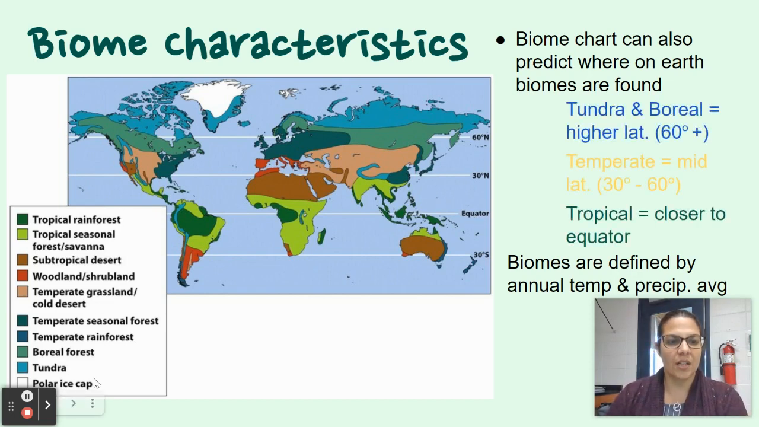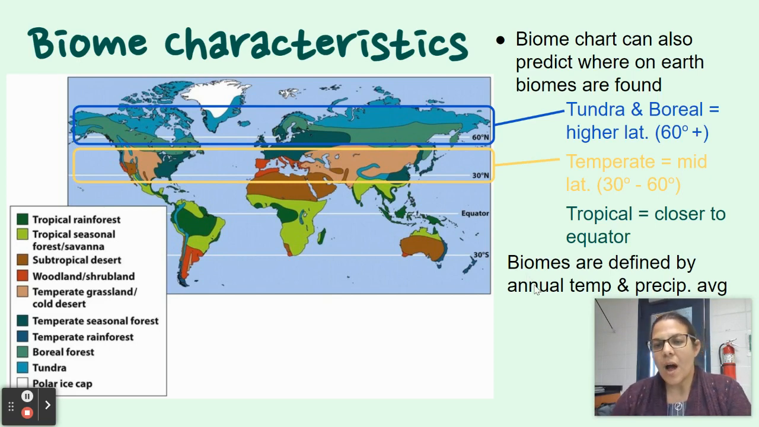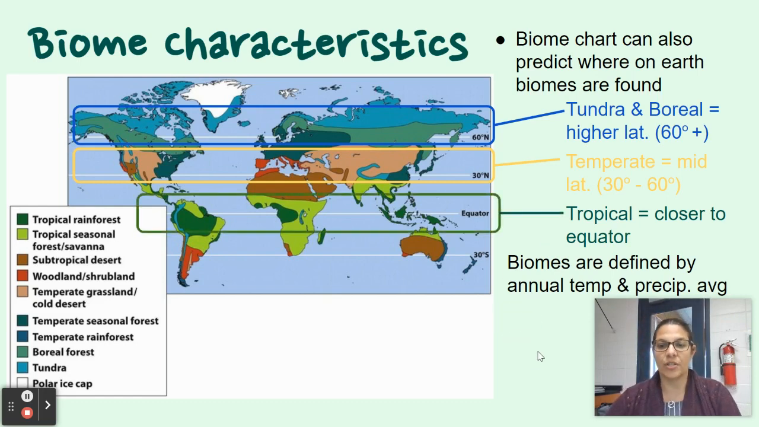So you see these different colors are different biomes. And here we are in the temperate seasonal forest or the temperate deciduous forest here, and most of Europe is as well. So you can predict where different biomes will be found. So if you have 60 degrees north and south of the equator, that's where you're going to have your tundra, your boreal forests, your higher latitudes. Okay, latitude is, remember, that north and south of the equator. And then you have your temperate, which means seasons, it's seasonal. So around your 30 degrees, mostly north of that. And then you have your tropical, which is closer to the equator.